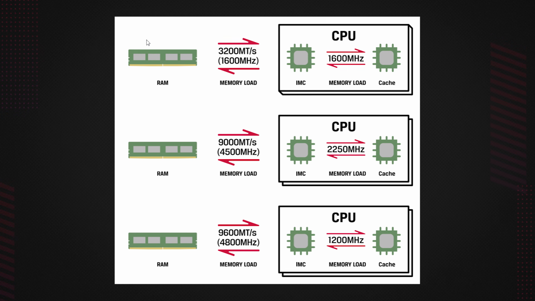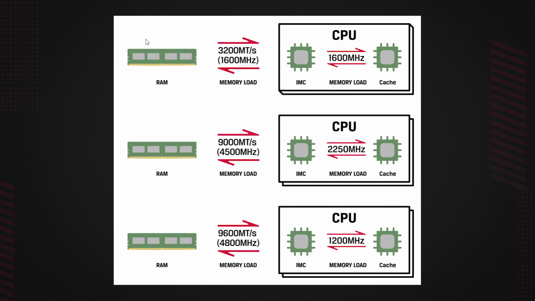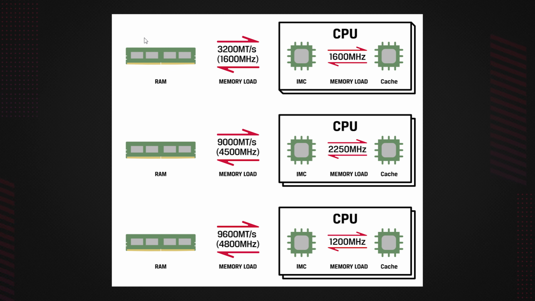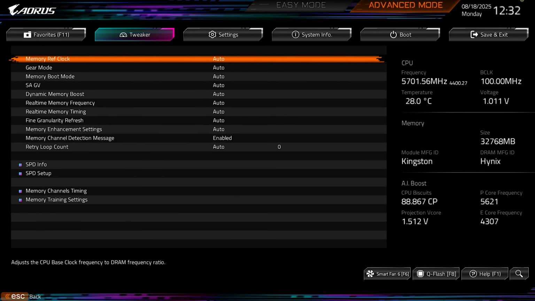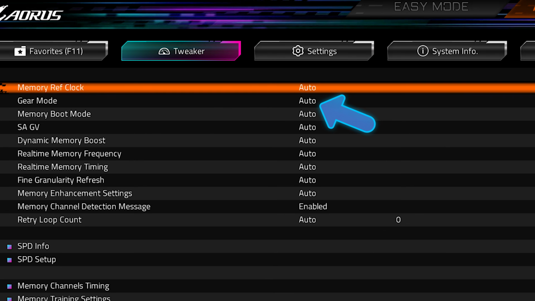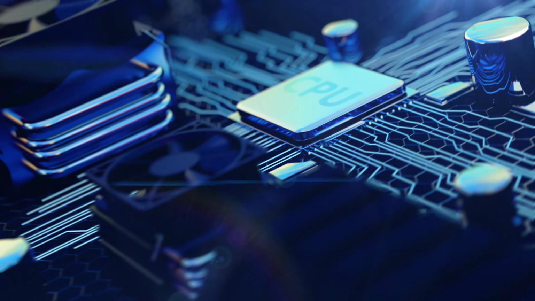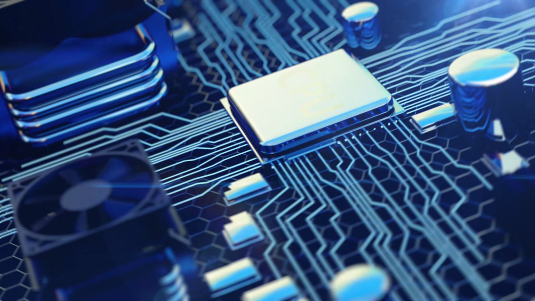This allows the memory and the memory controller to operate at different speeds, enabling support for faster RAM while still maintaining system reliability. It's important to note that by default, the BIOS automatically selects the appropriate gear mode, but users can manually adjust it if needed. Overclocking to reach high speeds, such as 3600 megatransfers per second in Gear 1 or 9000 megatransfers per second in Gear 2, requires a high-quality CPU and motherboard to ensure signal stability between the processor and memory.